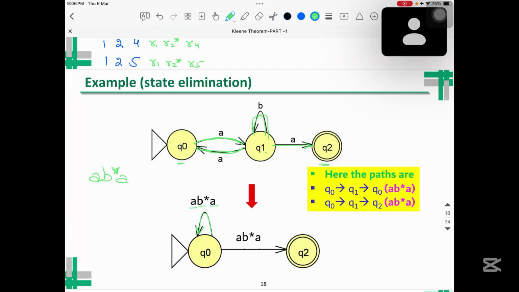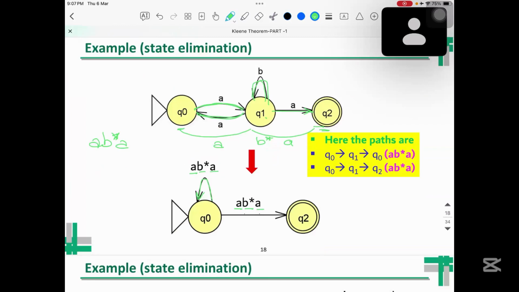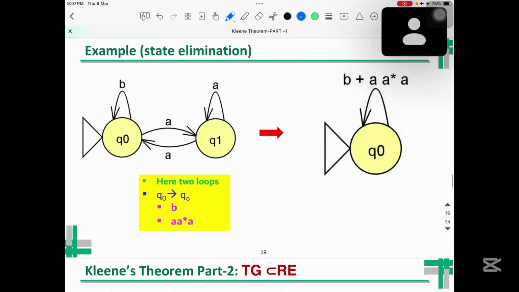And there's also a path from Q0 to Q1 and Q1 to Q2. So Q0 to Q1 is A, then in Q1 there is a loop and then A. So that's why it is A, B star, A. If I need to finally convert it into the regular expression for this one, what will basically be the regular expression? The regular expression in this case will be equal to (A, B star, A) whole star, and then A, B star, A. So if someone wants to write a regular expression, this is basically the regular expression.